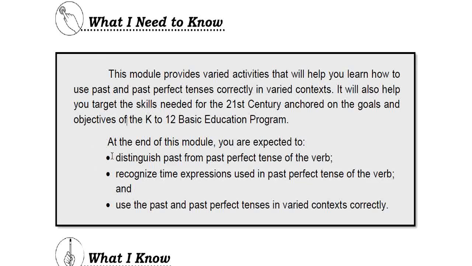We have here 3 objectives. This is the first one: you are expected to distinguish past from past perfect tense of the verb. Later we will be discussing these two for you to be able to find out the difference between them. Next, you will recognize time expressions used in past perfect tense of the verb.